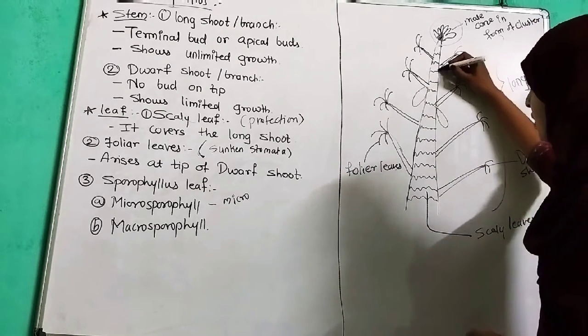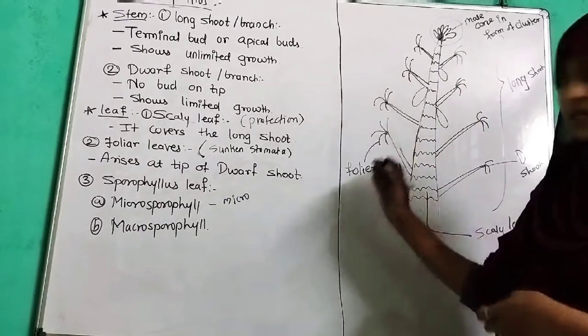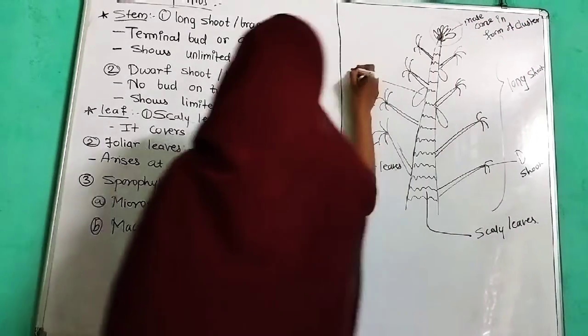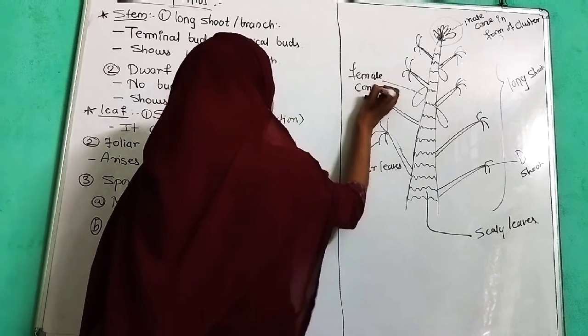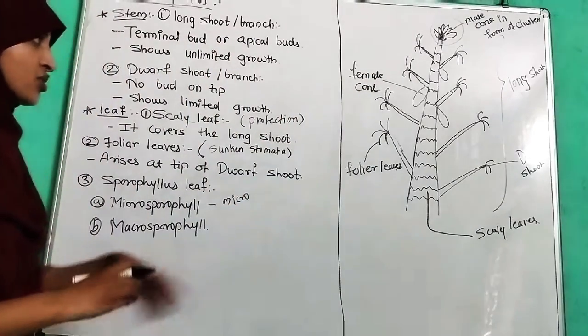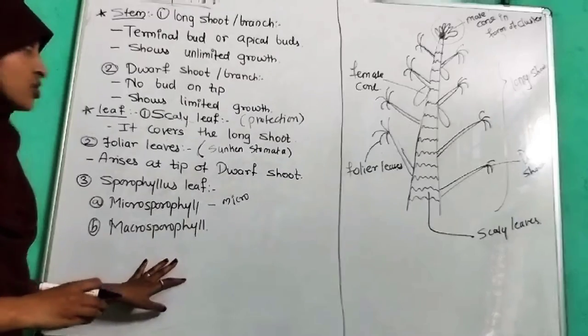This is the female cone, which arises from the male axis. So here we can write female cone.